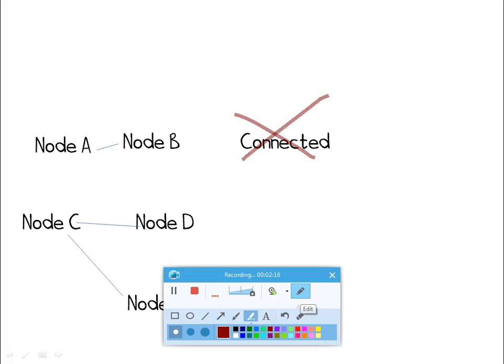A bunch of trees is called a forest. No, I'm not kidding. It's really called that.